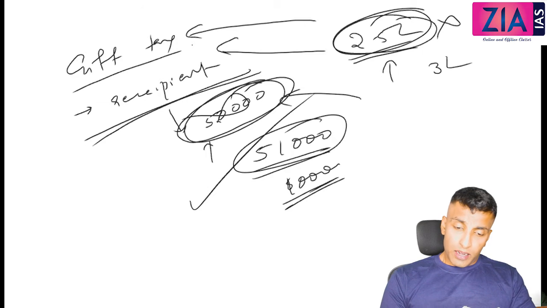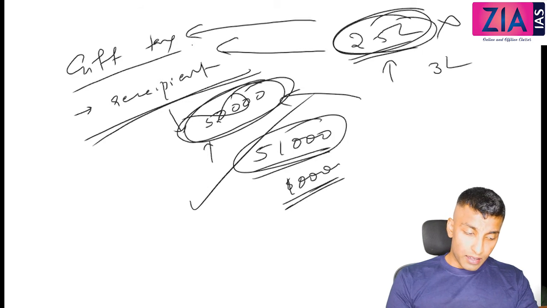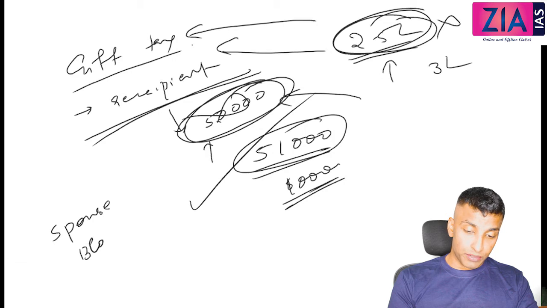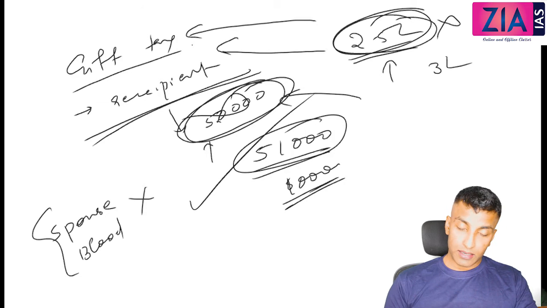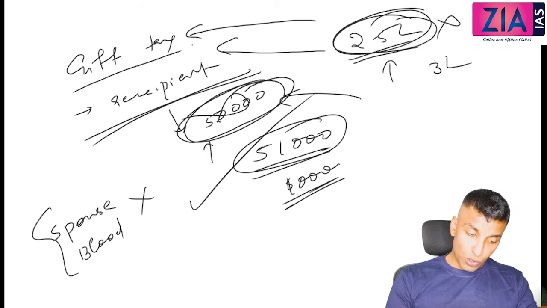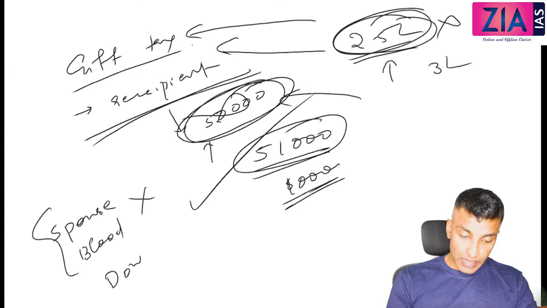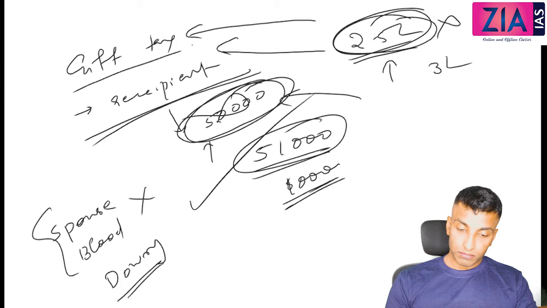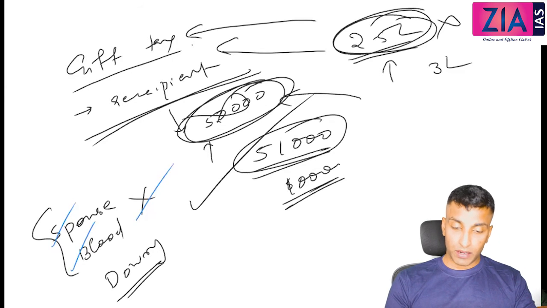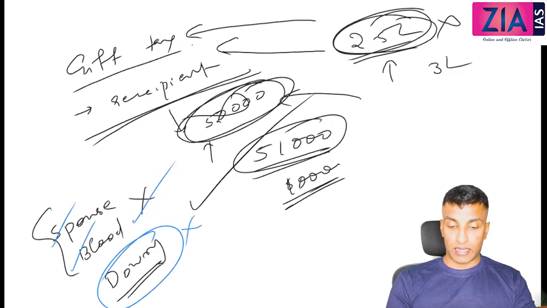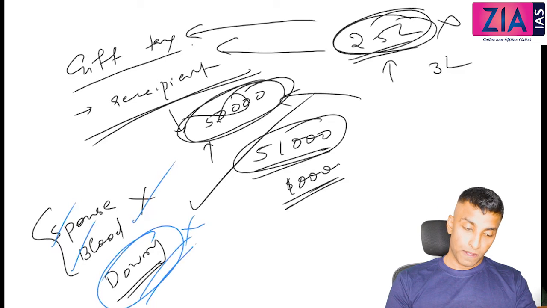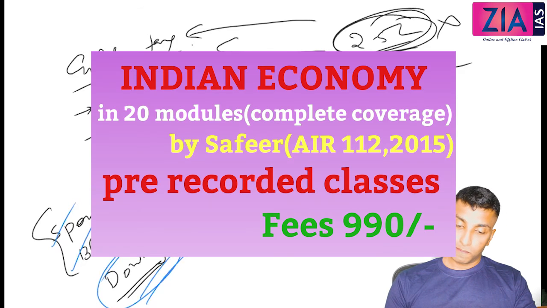Okay. Now there are some other exceptions like gift from spouse, gift from blood relatives, etc. This will not come under taxation. All these are actually exempted. Close relatives, blood relatives, dowry, exempted. Okay. So spouse, blood relatives, close relatives, etc. Dowry, this is exempted. No tax for this. Okay.